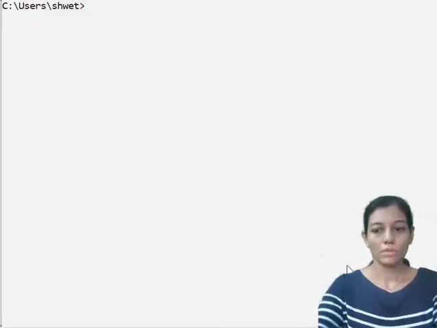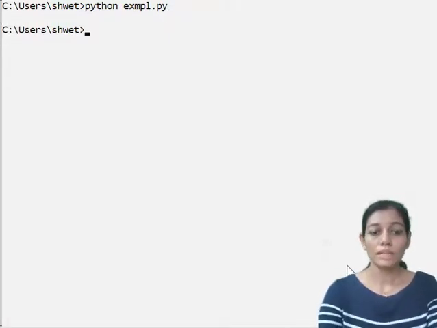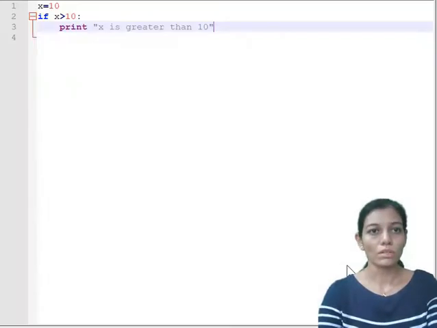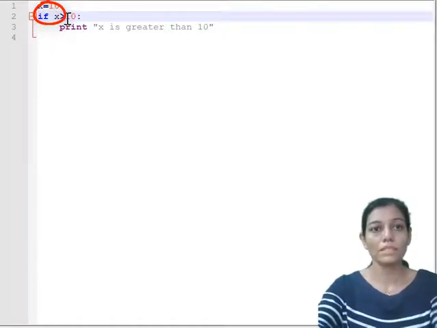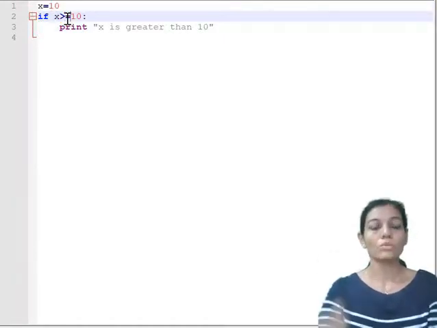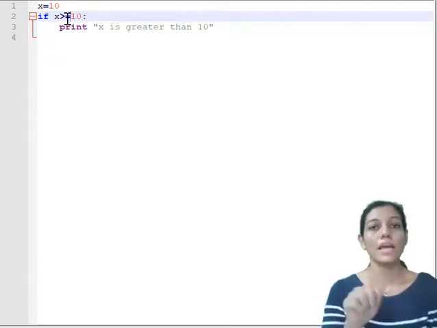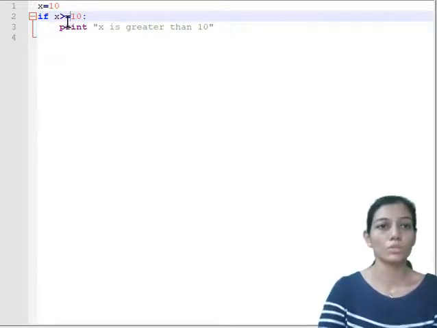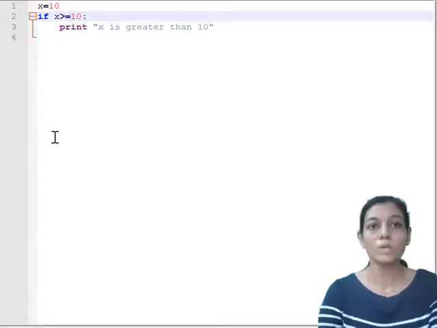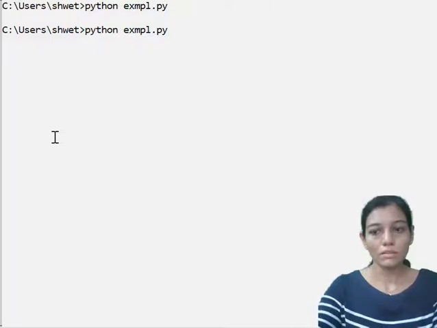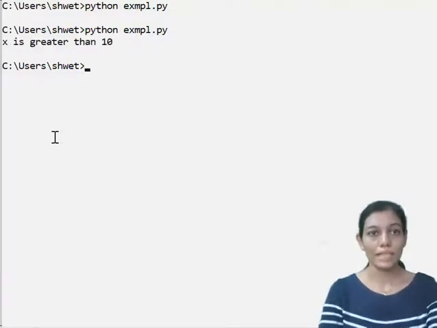So the name of our file was example.py. Here nothing has happened. What went wrong? Let us go and check in the program. If x is greater than 10, and here we have declared x equal to 10. So if I want to make this line printable, I need to change the condition to x is greater than or equal to 10, right? Now the condition is true because x is equal to 10. So let us again execute the code and we are able to see the line that is x is greater than 10.